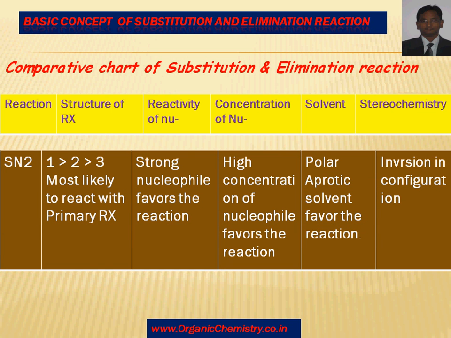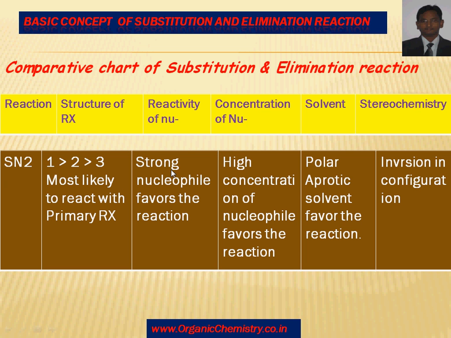In case of SN2 reaction, as I told you, steric factor and electronic factor matter. Greater the steric hindrance, no nucleophile can attack the carbon which is directly attached to halogen. So for SN2 reaction, the general order is primary greater than secondary greater than tertiary, that is, most likely to react with the primary alkyl halide.